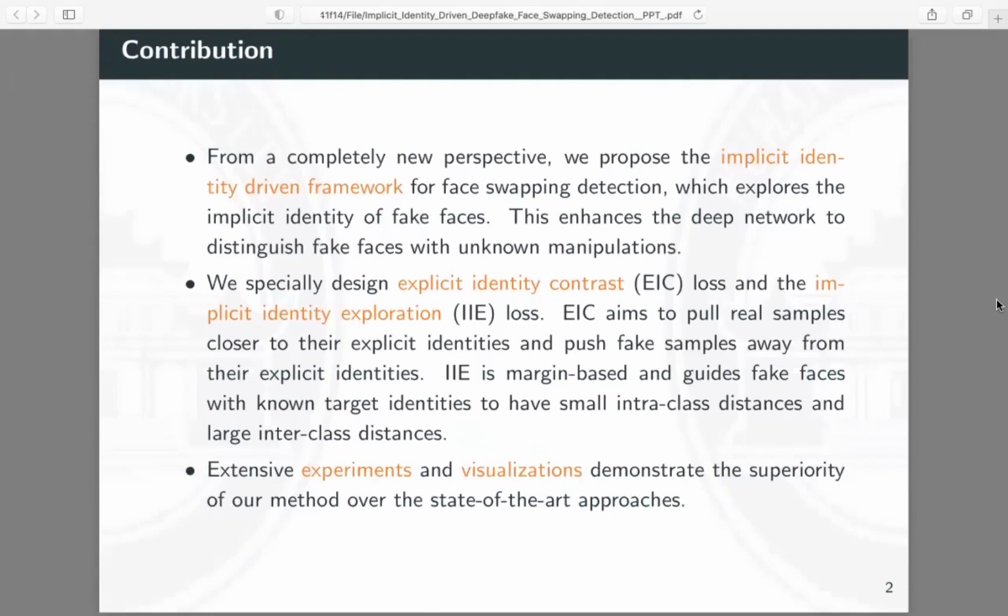We specially design explicit identity contrast (EIC) loss and the implicit identity exploration (IIE) loss. EIC aims to pull real samples closer to the explicit identities and push fake samples away from the explicit identities. IIE is margin-based and guides fake faces with known target identities to have small intra-class distances and larger inter-class distances. Extensive experiments and visualizations demonstrate the superiority of our method over the state-of-the-art approaches.